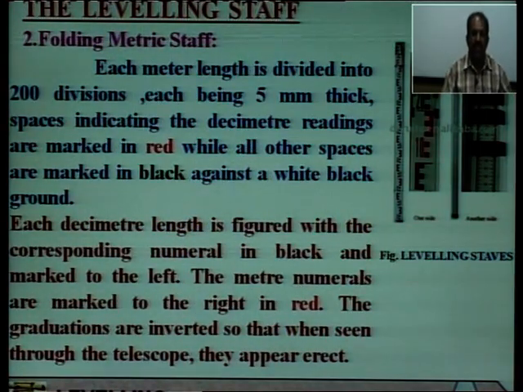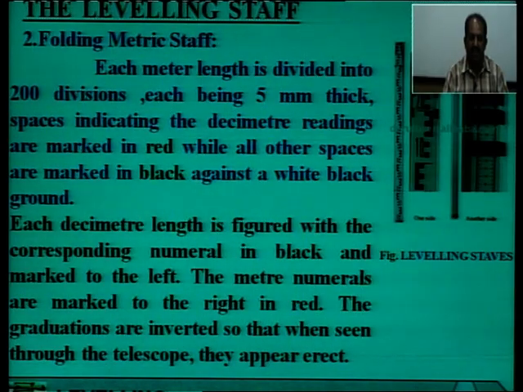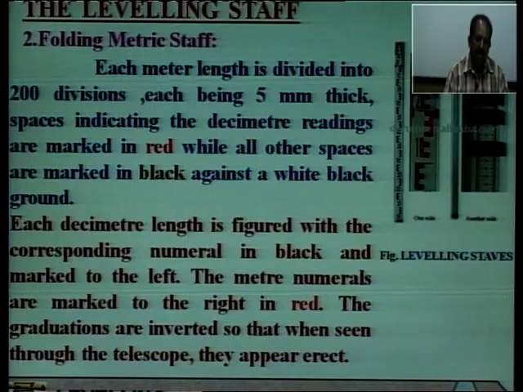Each meter length is divided into 200 divisions, each being 5 millimeter thick. Spaces indicating the decimeter readings are marked in red, while all other spaces are marked in black against a white ground. Each decimeter length is figured with the corresponding numerals in black and marked to the left. The meter numerals are marked to the right in red. The graduations are inverted as in the previous staff also, so that when seen through the telescope they appear erect.